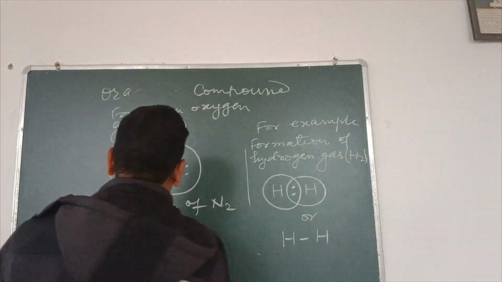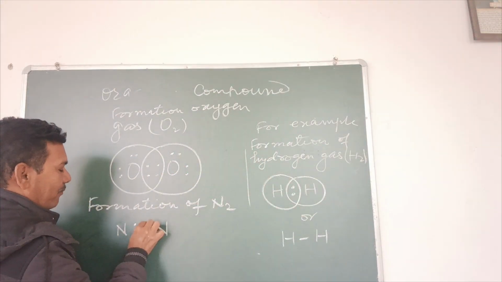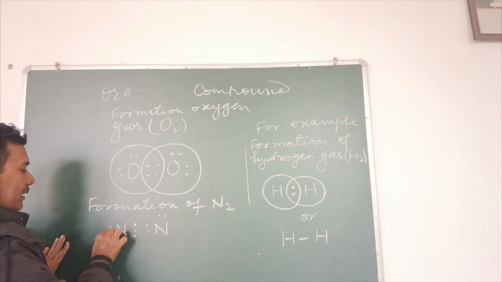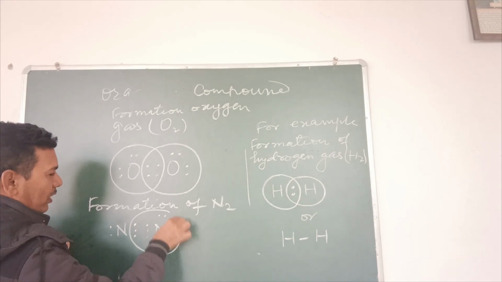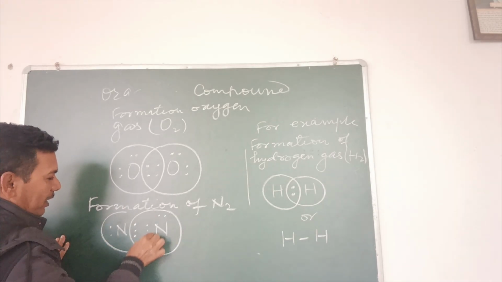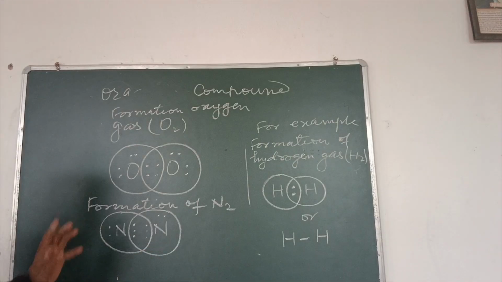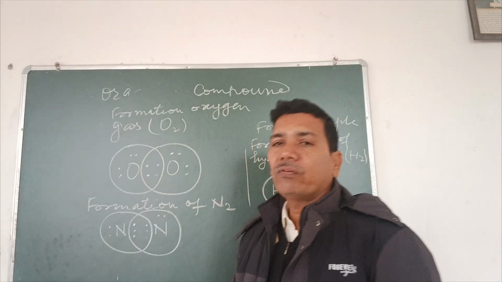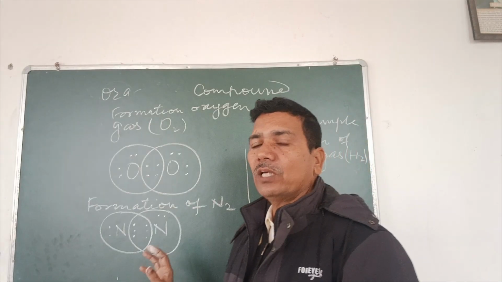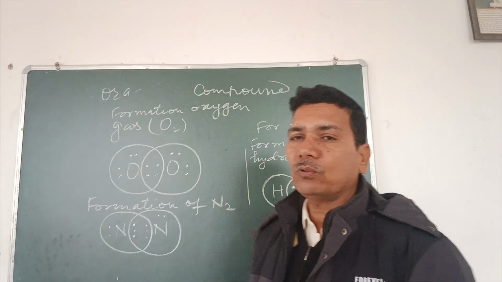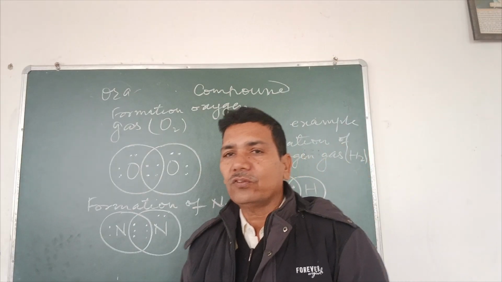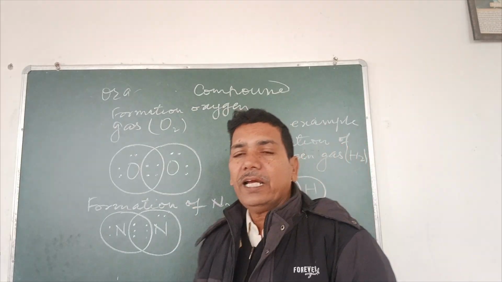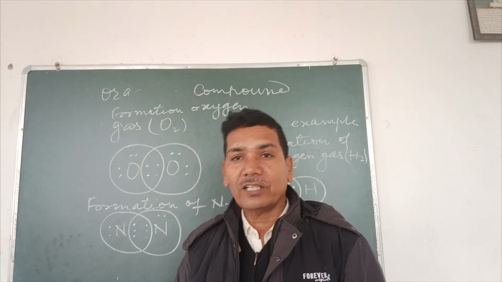So each nitrogen atom here will share 3 electrons, and each nitrogen atom is left with 1 pair of lone electrons. In this manner, when we circle this nitrogen atom in one circle and this nitrogen atom in another circle, we find that in each circle there are 8 electrons. And if we count the total number of electrons, we find that the total number of electrons in nitrogen becomes also 10, which is equal to the total number of electrons in neon. It means during the formation of nitrogen gas N2, the atom has obtained the structure of nearest inert gas neon.